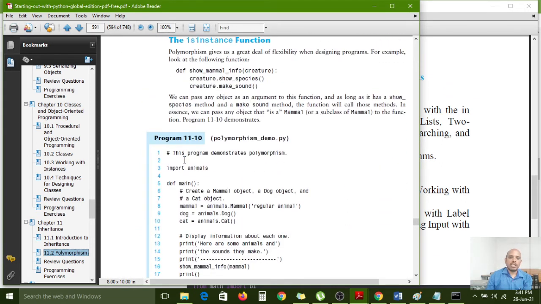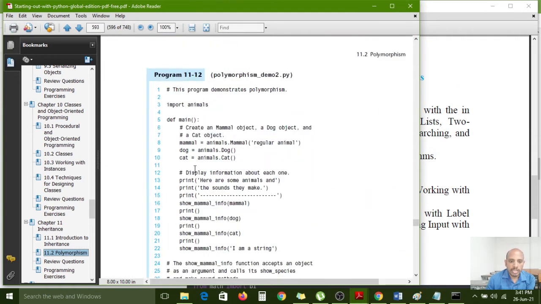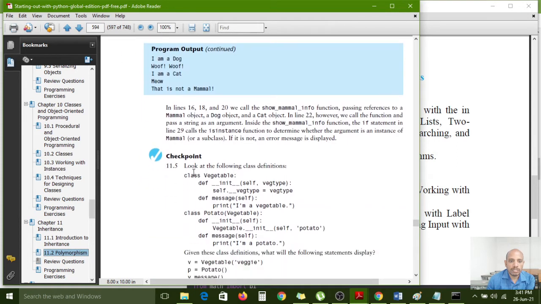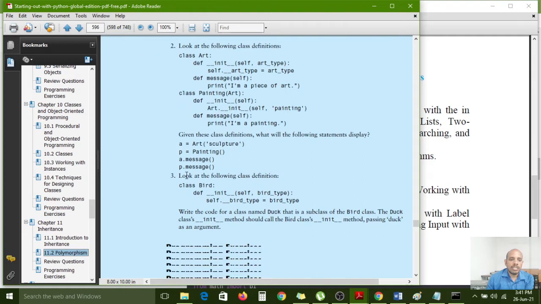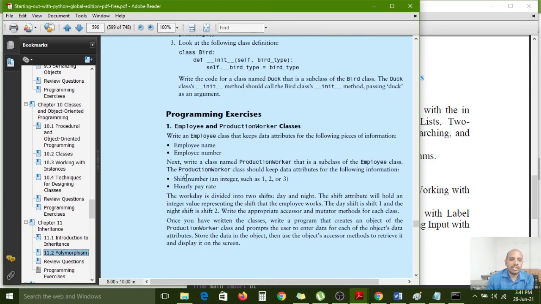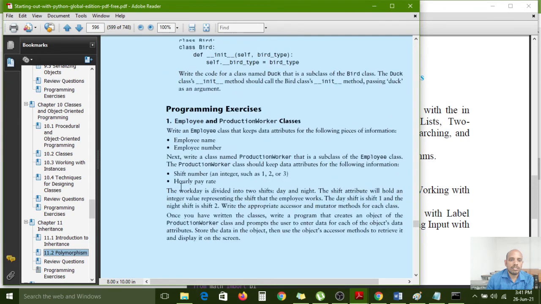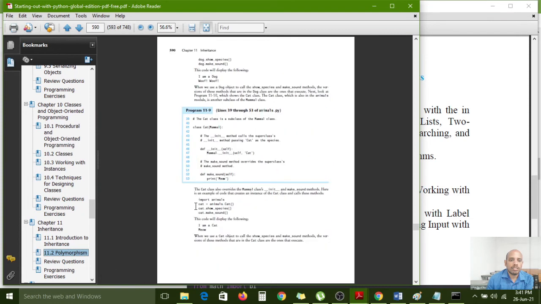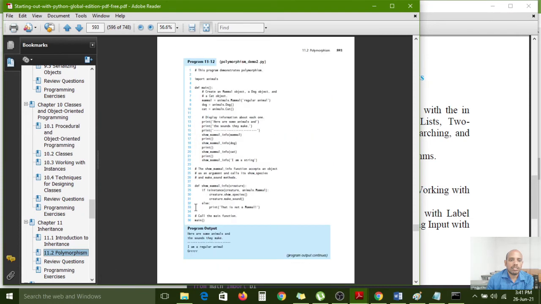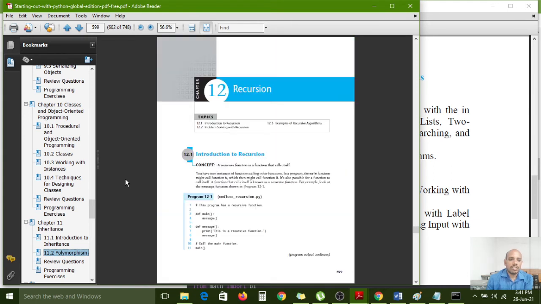Now, is there any extra concept we have in the inheritance to explain? Let me check first. Checkpoint, review questions. No, there are no more options. Just simply polymorphism. What is polymorphism is enough. Right. Polymorphism concept is also over.